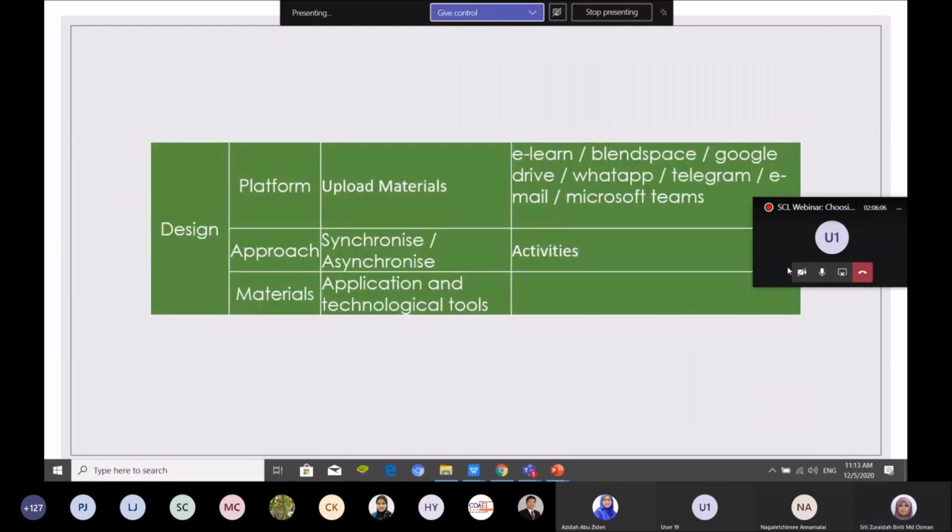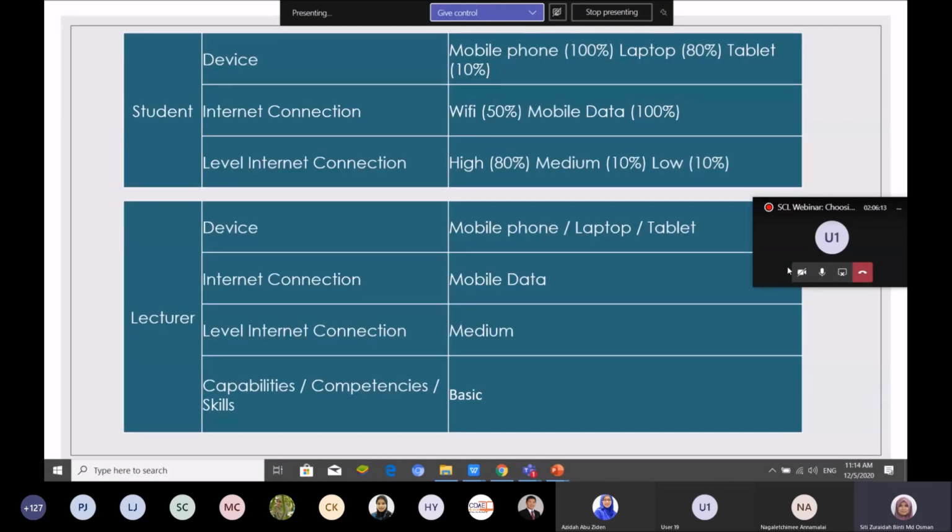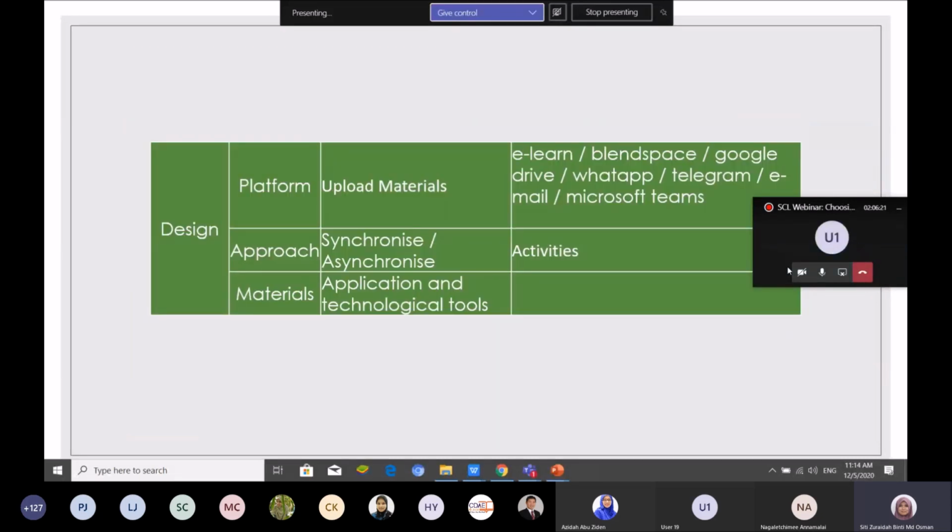Then design. After you analyze the student, the learning objective, and the lecturer, then you will design. So for design, we have three here. I will share these three, just three. Maybe some of you have more than this. It's up to you. This is not compulsory or a structured method or template. This is a sharing template.